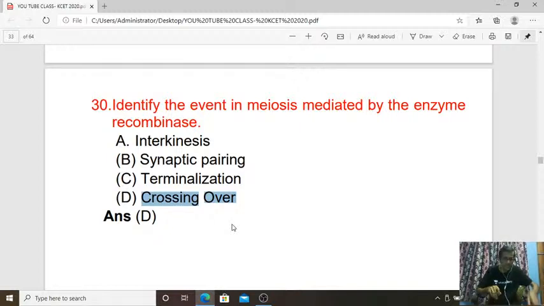So recombinase is the enzyme that is going to bring about that phenomenon. Okay. So that is the answer here. So answer is D for question number 30.